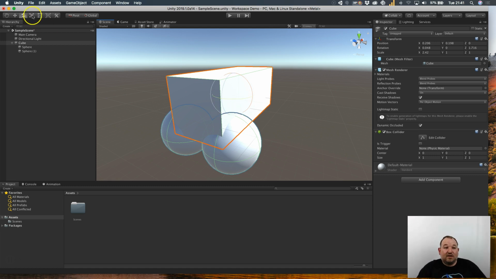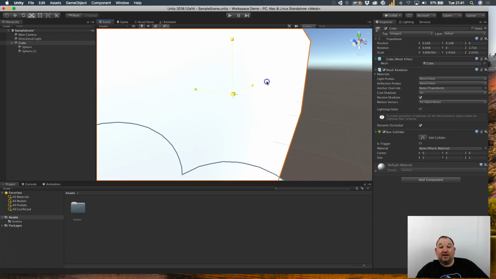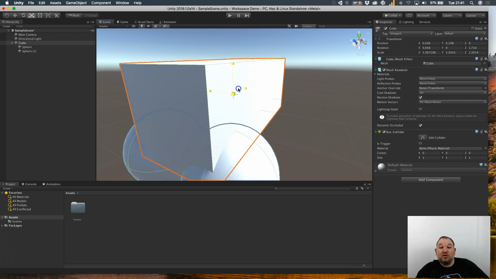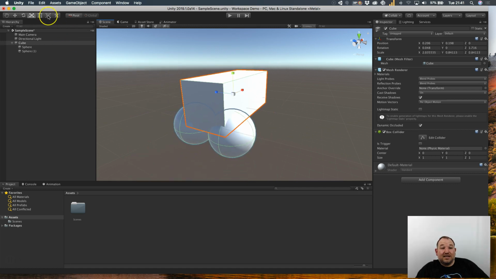The scale tool obviously scales things, makes it bigger and smaller, and it's represented by a small cube in the center. To use it, you just simply click and drag, and things become bigger and smaller. And you guessed it, the multi-tool is a combination of all the other tools together. So what we get is the Move Tool's transform, we get the sphere from the rotation tool, and in the center we also get the scaling tool.